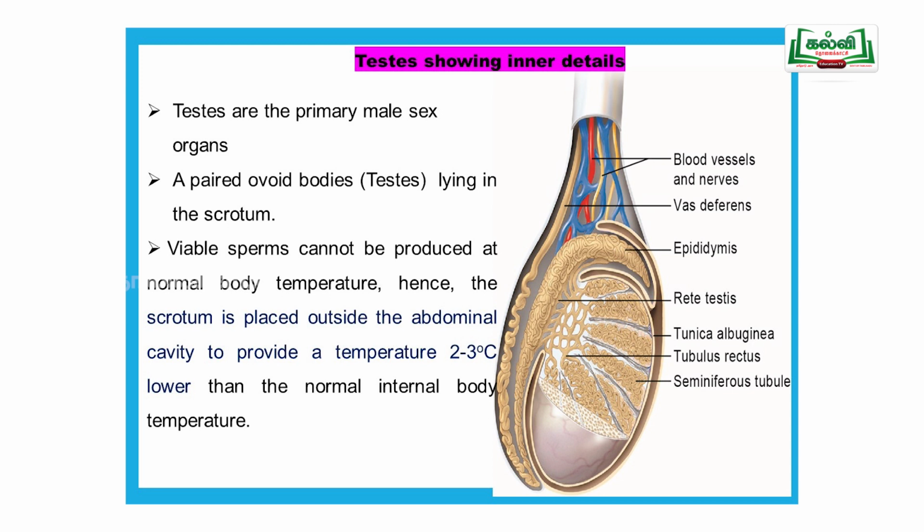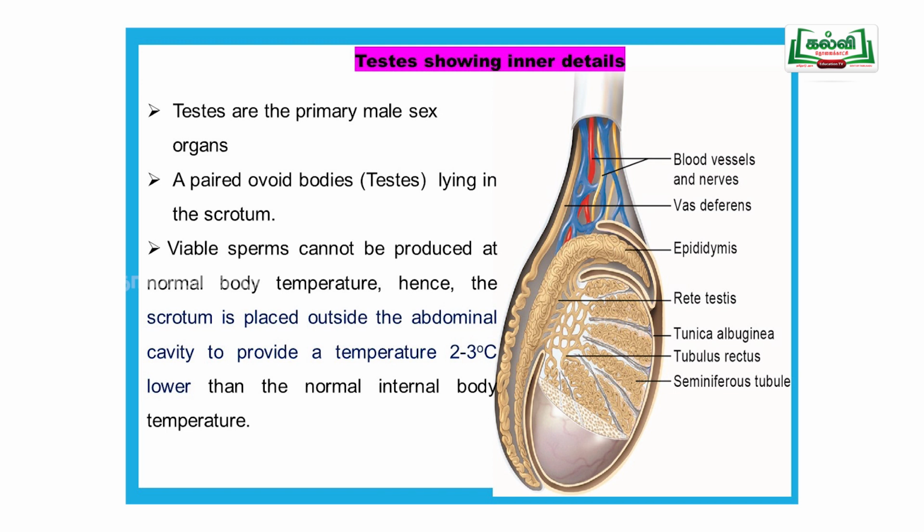Viable sperm can't be produced at our body temperature. So to maintain the temperature, the scrotum is outside the body and inside the scrotum the testis is present. Outside the body it maintains a temperature 2 to 3 degrees centigrade less than our body temperature.